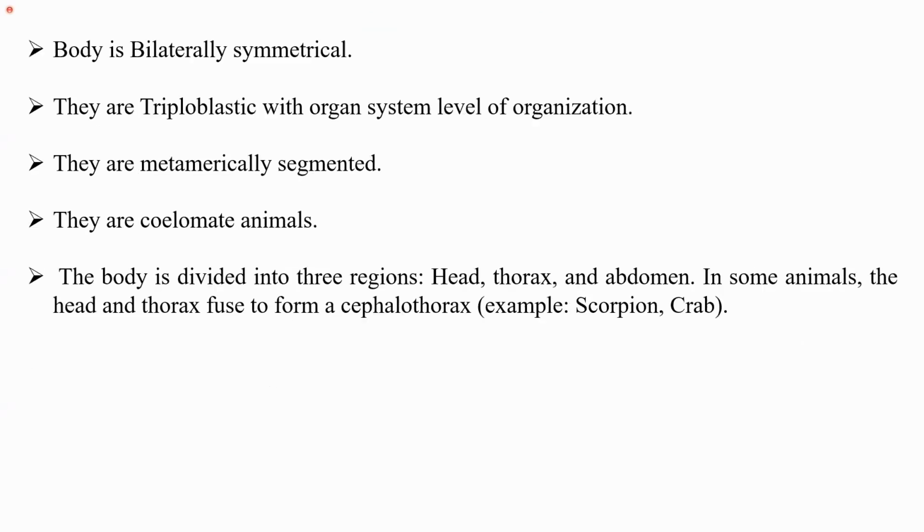Now, these are the basic characteristics that we have already discussed. The body is bilaterally symmetrical, so the body can be divided into 2 equal halves by one axis. They are triploblastic. We have already discussed this in many classes: they have all the 3 layers, ectoderm, mesoderm, and endoderm. The mesoderm divides the body cavity, so they are coelomates also, that is, they have a true body cavity. They have an organ system level of organization. They are metamerically segmented.